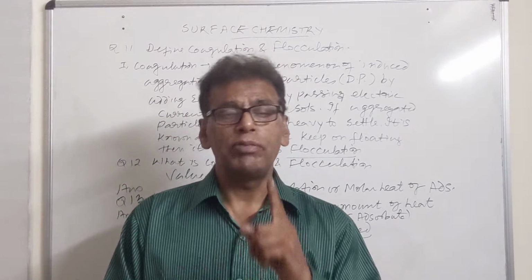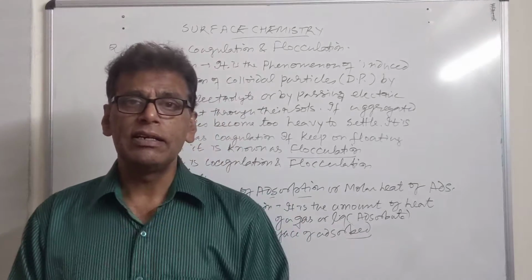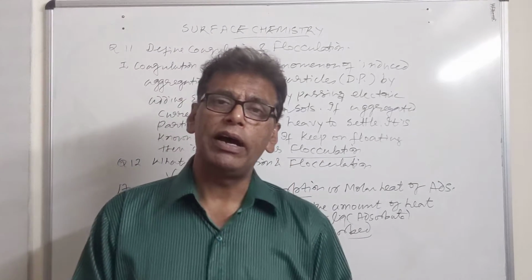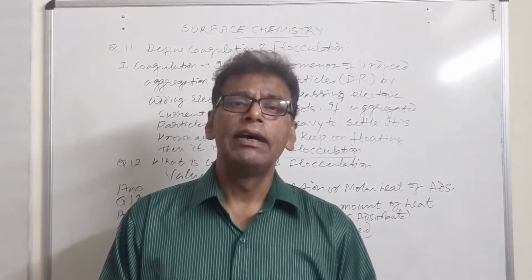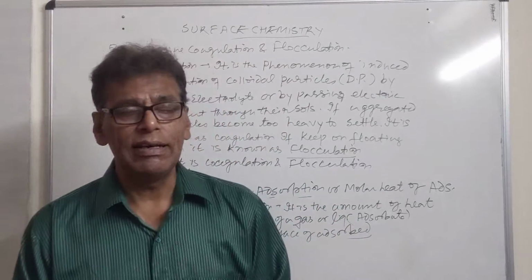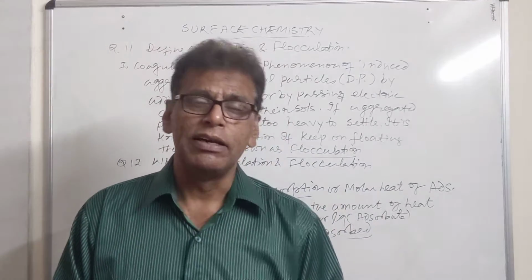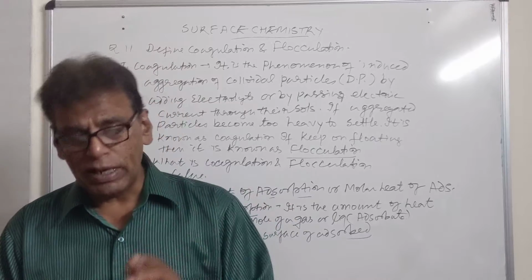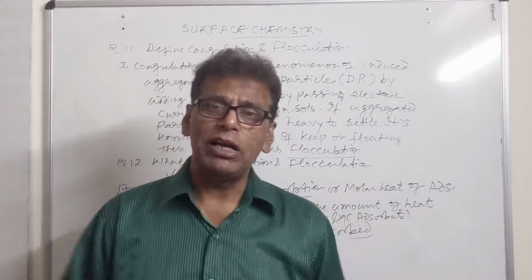But if you apply surfactant, detergent, or some soap, or shampoo, the role of these particles is to lower the interfacial tension between water and the dirt particles and to form a stable emulsion.